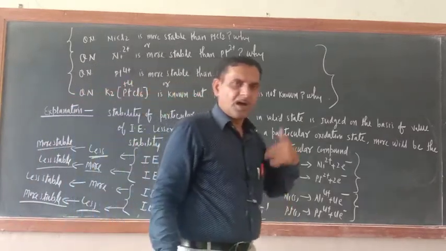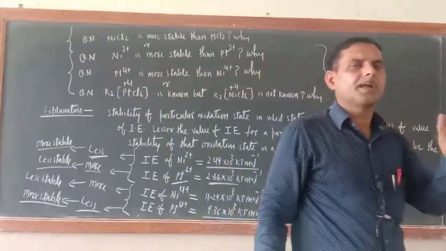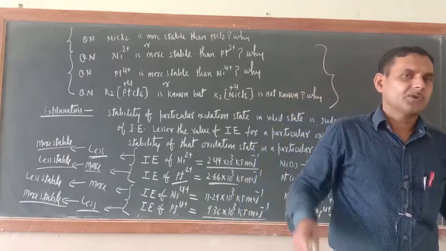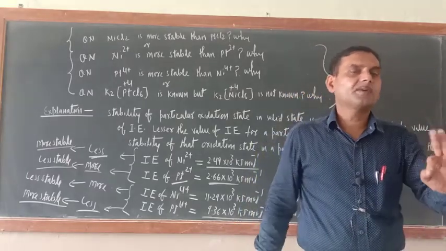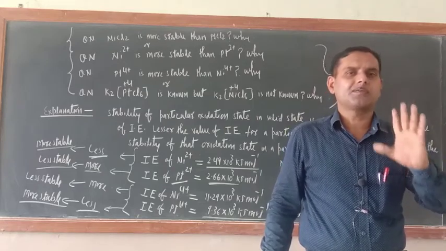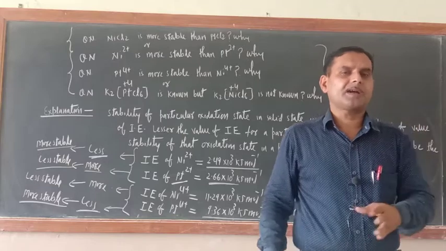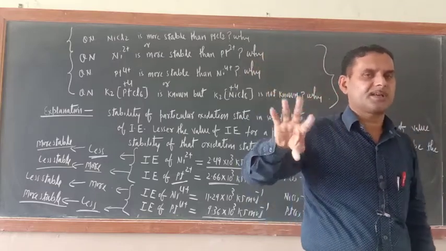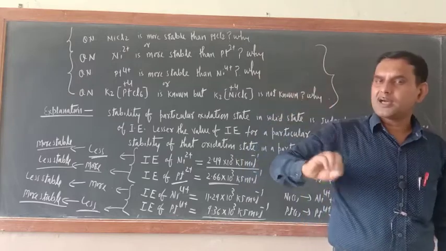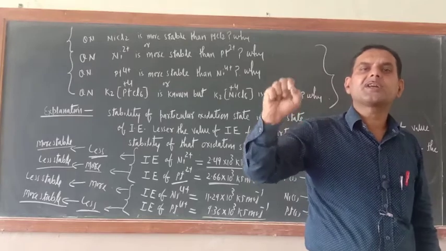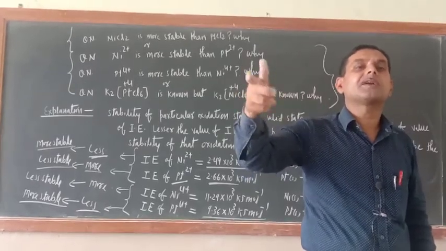Now let us move to another important point, that is electrode potential. According to the IUPAC norm, electrode potential should be written in reduced form. There are two types of electrode potential: oxidation electrode potential and reduction electrode potential. Last year I taught you, but IUPAC says that electrode potential should be written in the reduced form. We'll tell you what the meaning of reduced form is.